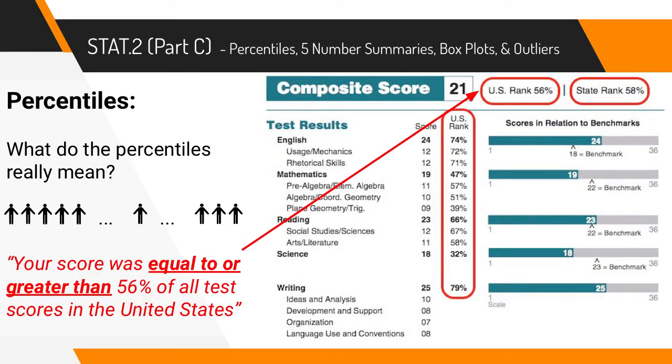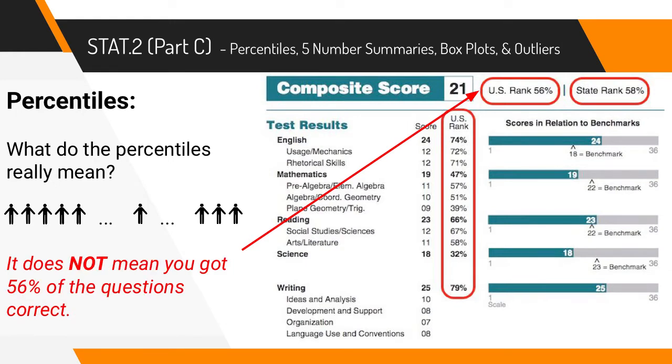If your score was 56 for your rank in the US, the 56th percentile, what that means is that your score was equal to or greater than 56% of all scores in the United States. So of everybody in the United States that took the test, you did as well or better than 56% of them. It does not mean that you got 56% of the test questions right. Instead, it's comparing you to other students.